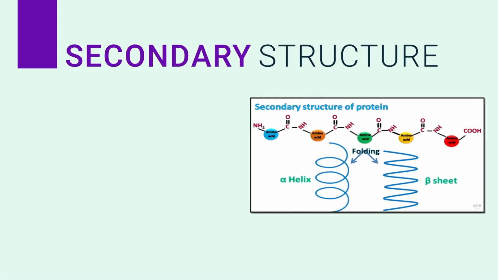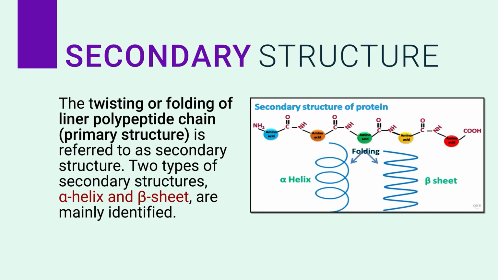Then we will move to the secondary structure. If you see this image, the twisting or folding of the linear polypeptide chain, the primary structure, is referred to as secondary structure. Two types of secondary structure are mainly identified in proteins: the alpha helix and the beta structure.